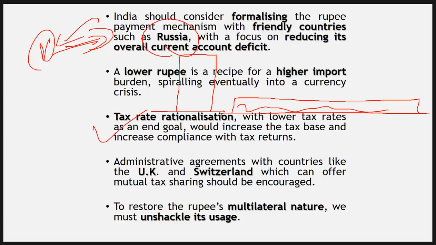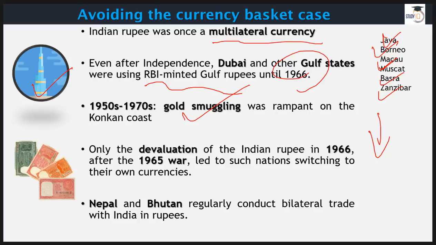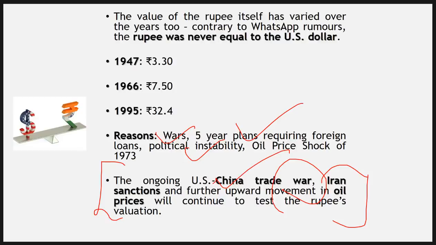I hope it's making sense here. And then we can curb generation of black money by having tax sharing agreements with countries like UK and Switzerland. So all these things together will help us, and with the help of this we can save our rupee, and step by step, gradually, we can become reasonably immune to these external disturbances.